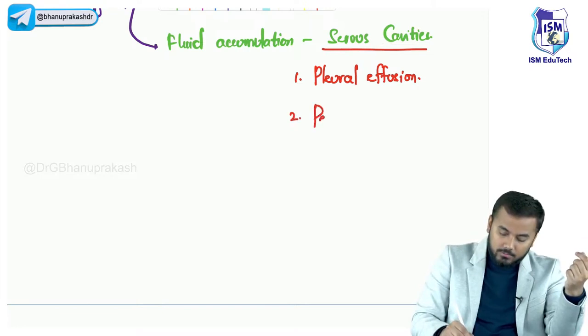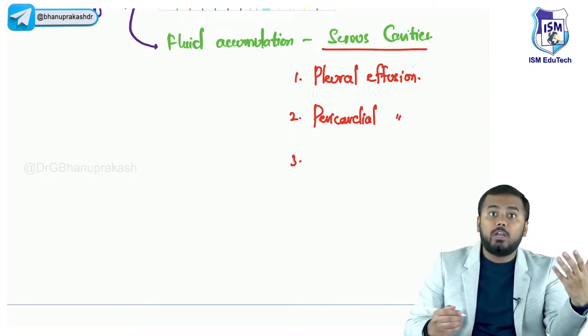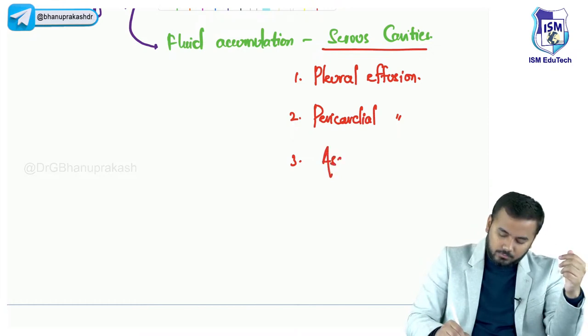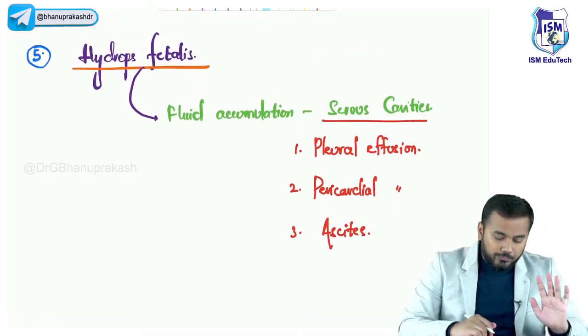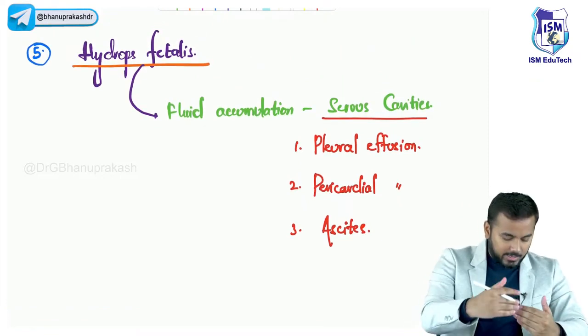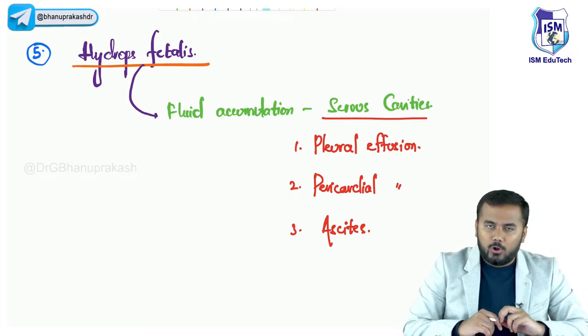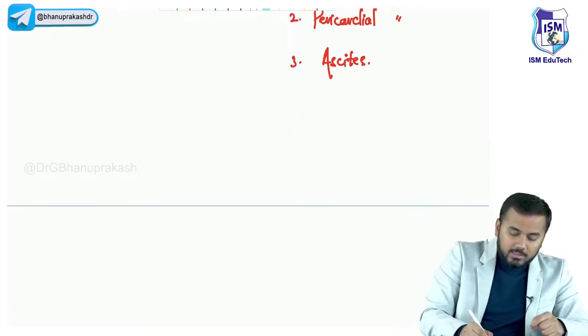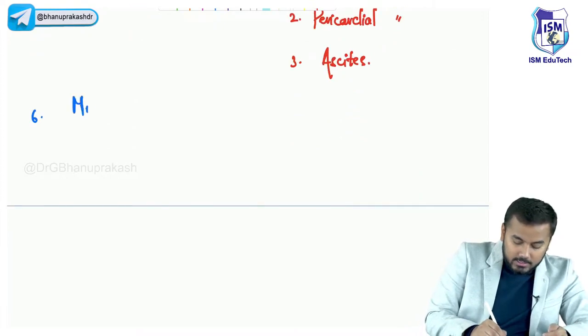The same effusion in the heart is called pericardial effusion. And third, if there is an excess amount of fluid in the peritoneal cavity, that would lead to ascites, right? So the fifth important cause is hydrops fetalis. We shall revise all these things at the end, just listen to whatever I'm telling. Now after this, the sixth important thing is multifetal pregnancies.